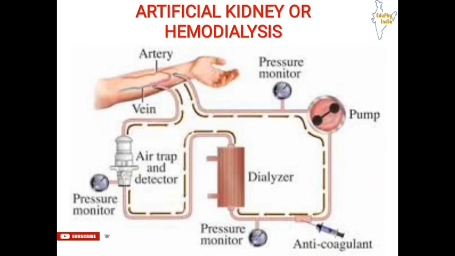This artificial kidney contains a number of tubes, and it has a semi permeable lining, and it is suspended in a tank which is filled with dialyzing fluid.